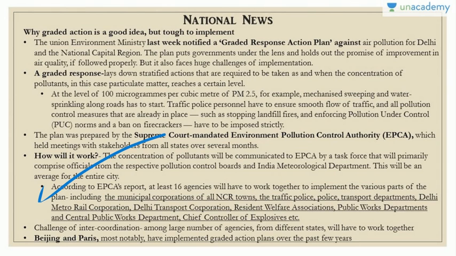According to this report, at least 16 agencies will work together to implement the various parts of this plan. This includes the Municipal Corporation, the Police, the Transport Department, Delhi Metro Rail Corporation, the Resident Welfare Associations, the Public Works Department, and other government and non-governmental organizations. So the biggest challenge with the implementation is that of intercoordination among several bodies, government and non-government, because a large number of agencies from different states will be involved.